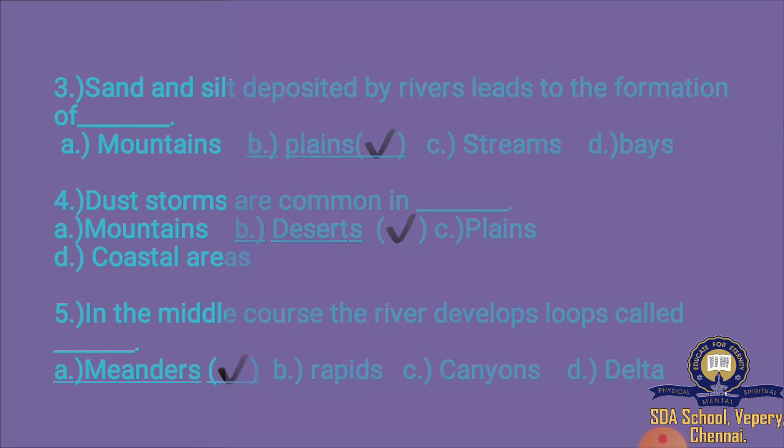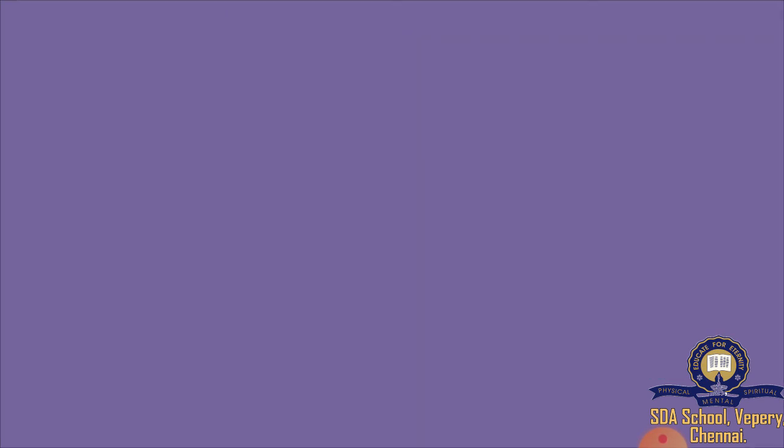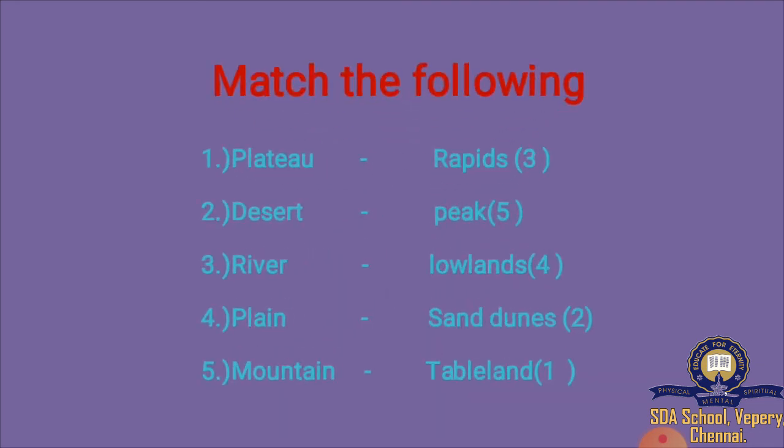Next, we are going to learn about match the following. Plateau. The correct answer for plateau is tableland. Can you see? For desert, sand dunes. River, rapids. Can you see? I have marked three.